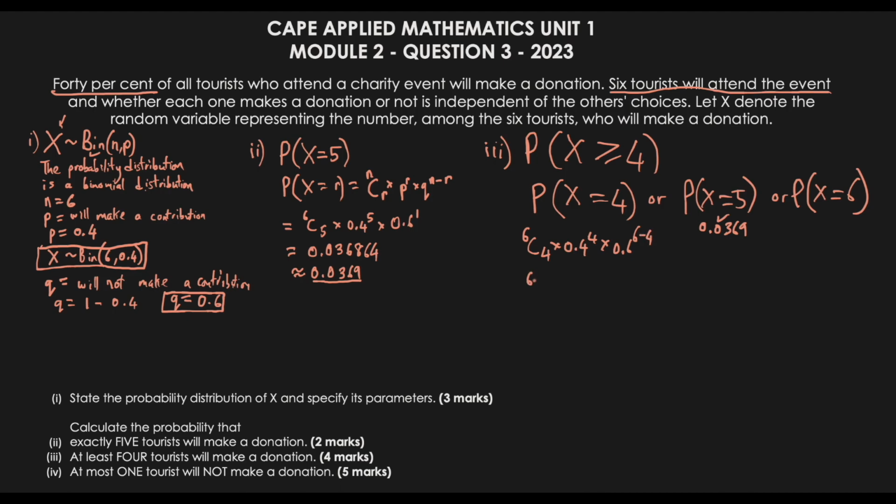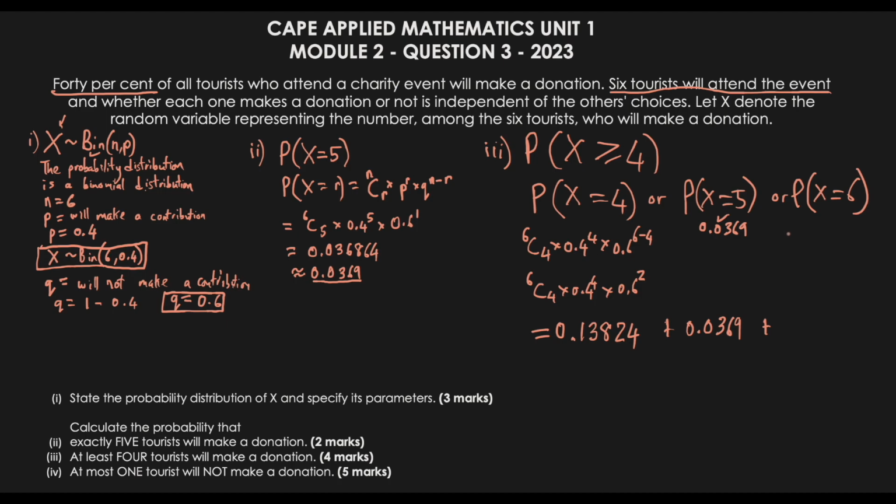If I simplify this, I end up with 6C4 times 0.4 to the power of 4 times 0.6 to the power of 2. This gives us 0.13824.